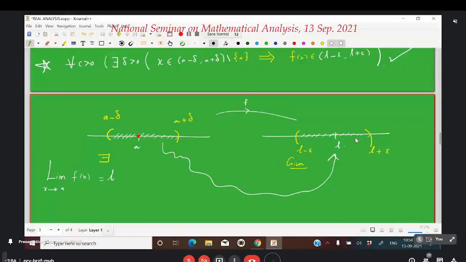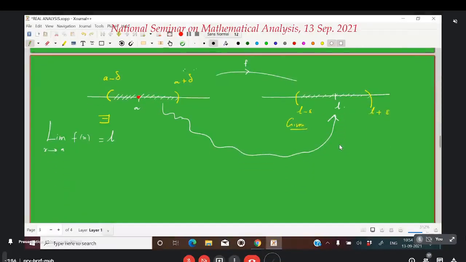Depending upon your epsilon, I will be able to give you back a delta interval around A, such that for every point here except possibly A, the image will be inside your interval. Is it okay? This is what I mean. Is it okay? Okay, sir.